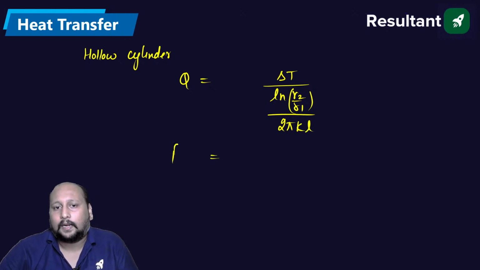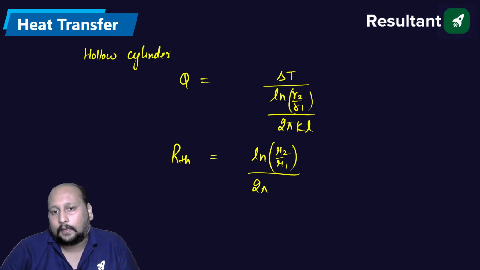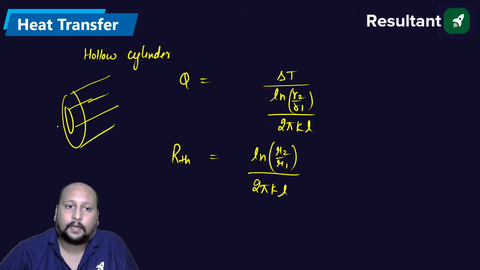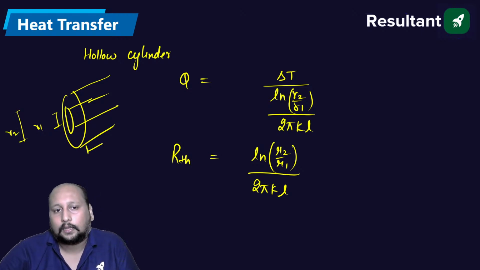So we can say the thermal resistance for the hollow cylinder will be logarithm of R2 by R1 divided by 2 pi K into L. This is your hollow cylinder. R1 and R2 are the internal and outer radii, and the length is L.